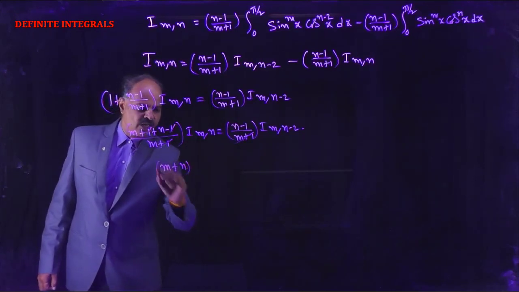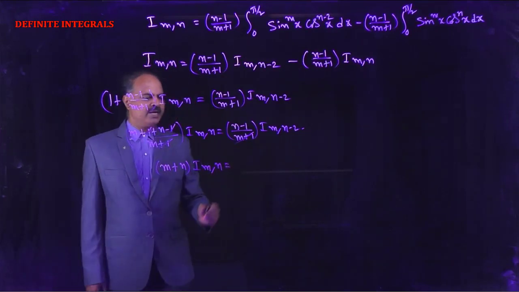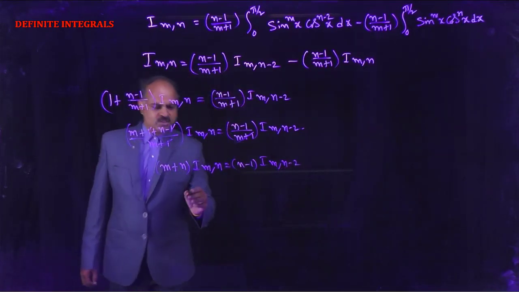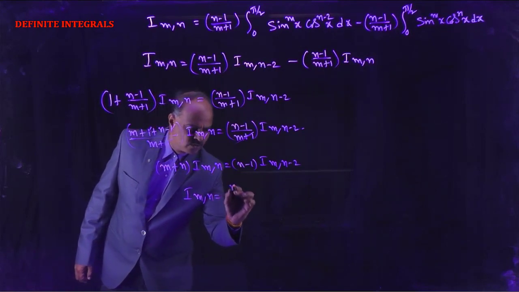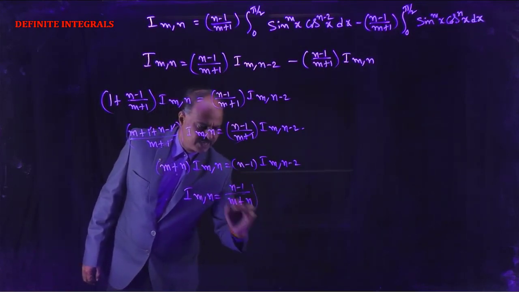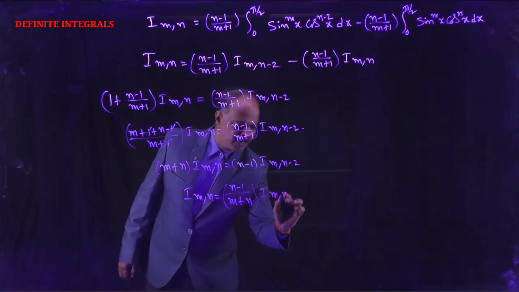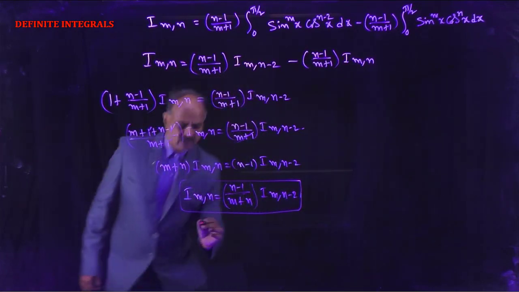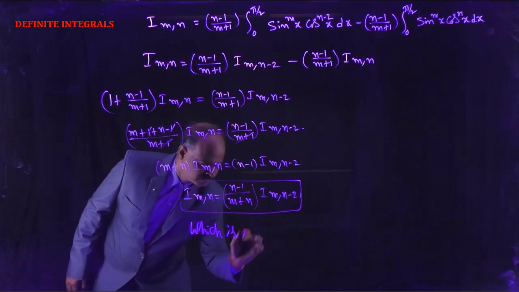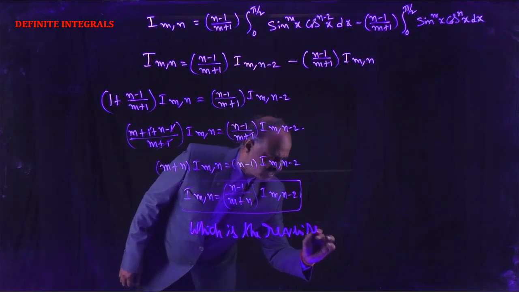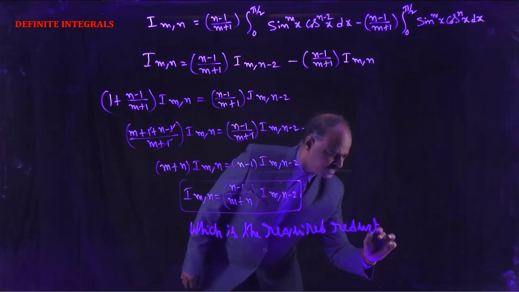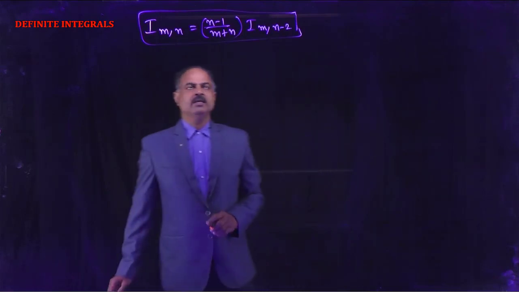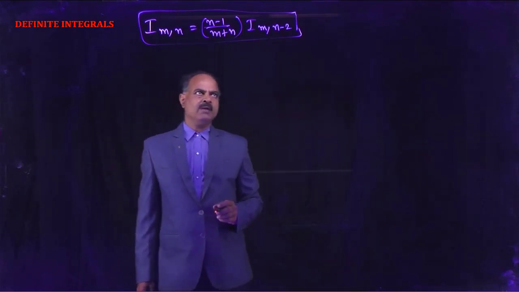So (m+n) into I(m,n) equals (n-1) into I(m,n-2). Therefore I(m,n) equals (n-1) by (m+n) into I(m,n-2), which is the required reduction formula: I(m,n) equals (n-1) by (m+n) into I(m,n-2).